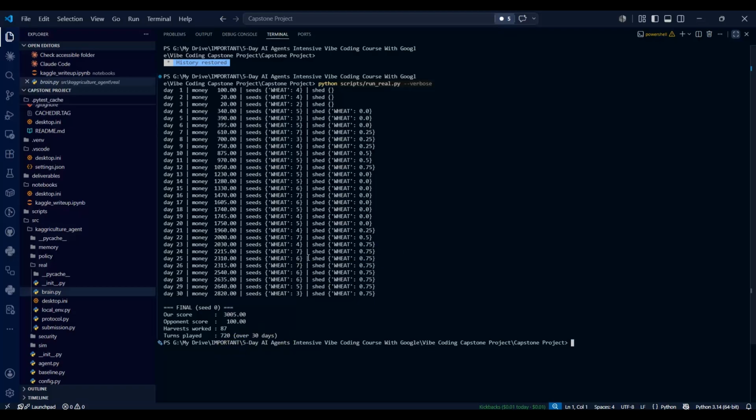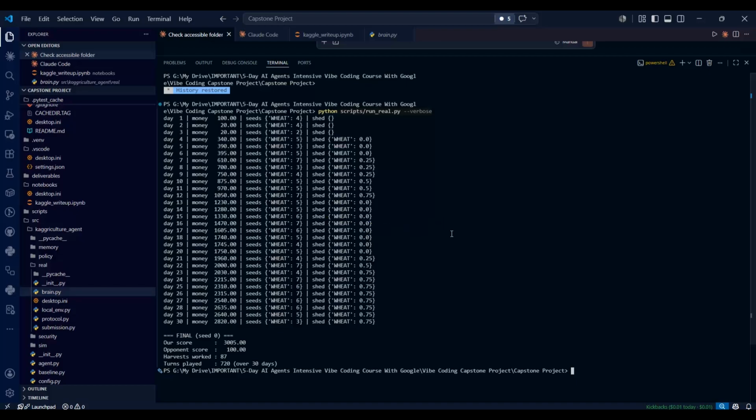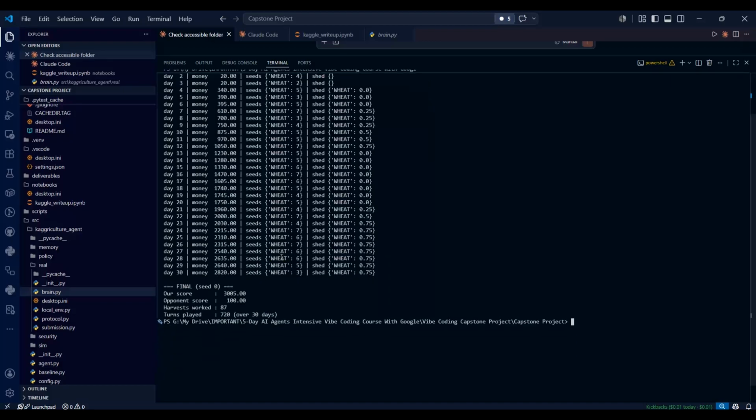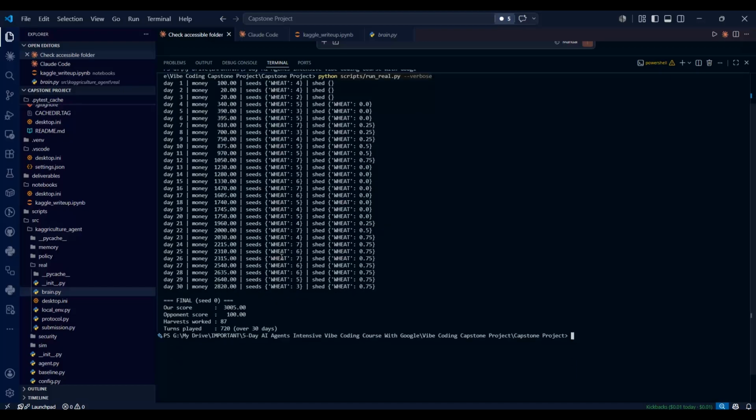Now, this was the complete game that I ran in front of you all. And if you notice here, you can watch money climb day by day: plant, water, harvest, sell, and all 720 turns right here. All 720 turns, no crashes. A very quick, honest note: this is my own practice simulator, not the live leaderboard. But it proves the agent actually plays. The ADK agent has played this game.